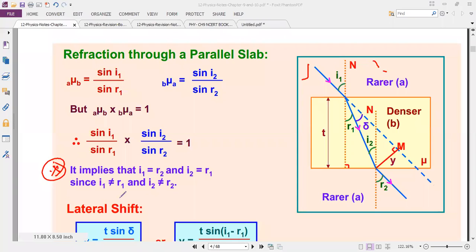Listen. I1 value is not equal to R1, I2 value is not equal to R2. That is, the sine of the angle of incidence is not equal to the sine of the angle of refraction.